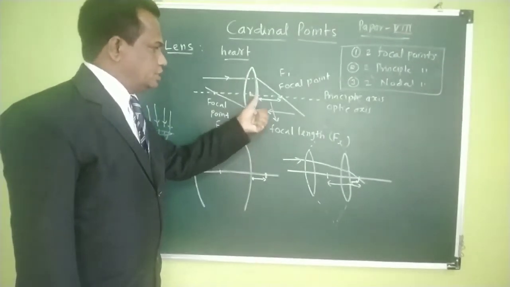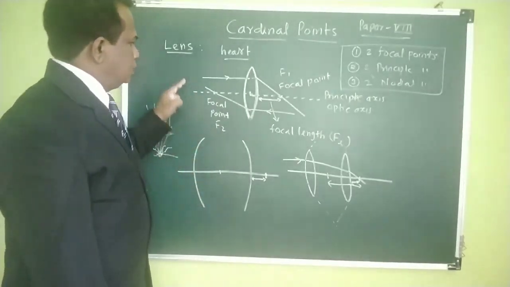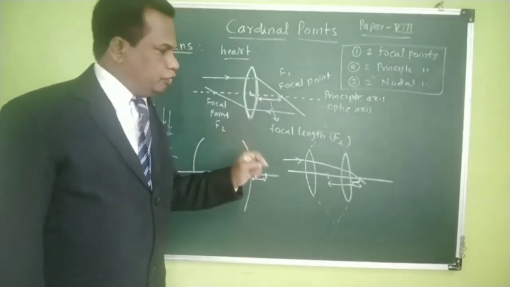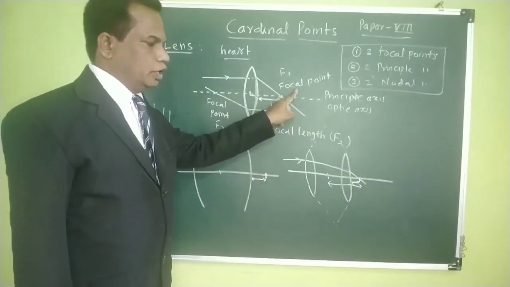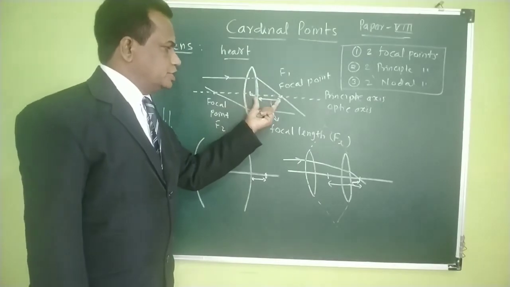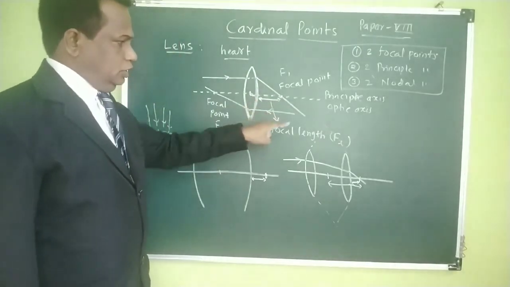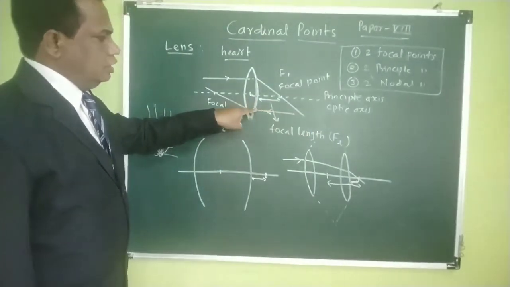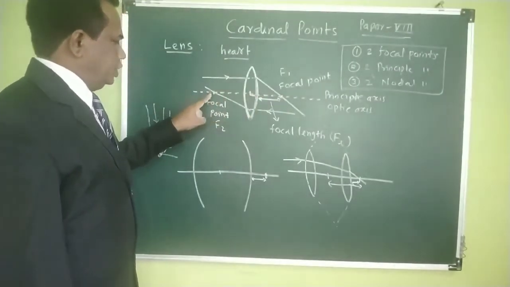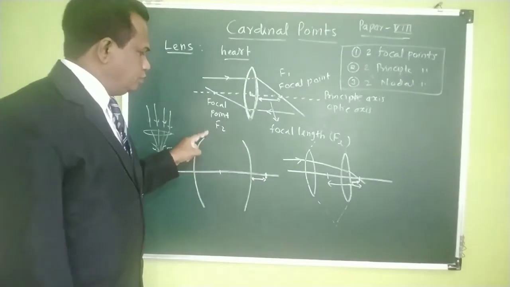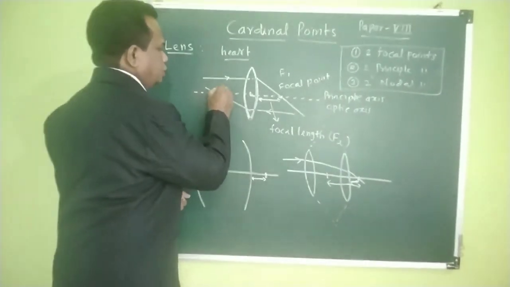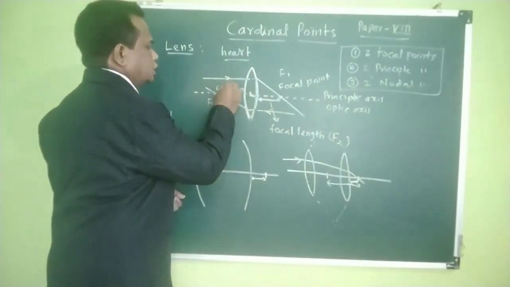Then the convex lens or double convex lens: incident a parallel ray, then it will pass through one point. That point is called the focal point. The distance of this focal point is measured from the surface of the lens. If you incident one more ray, then it will also pass through one point on the optic axis. That point is the second focal point. The distance measured from this point to the surface is also called the focal length.